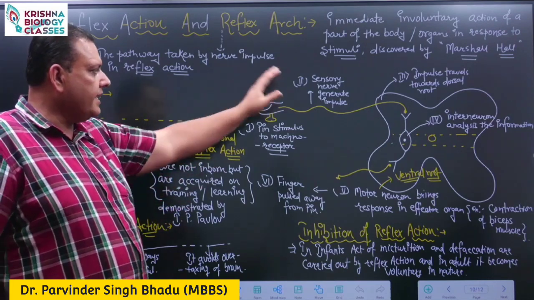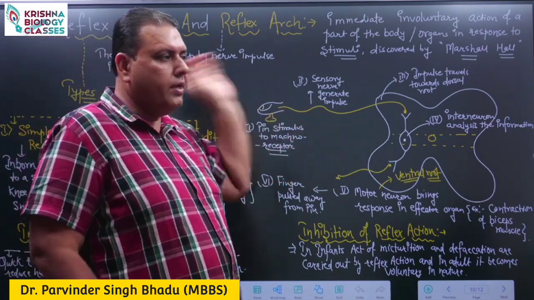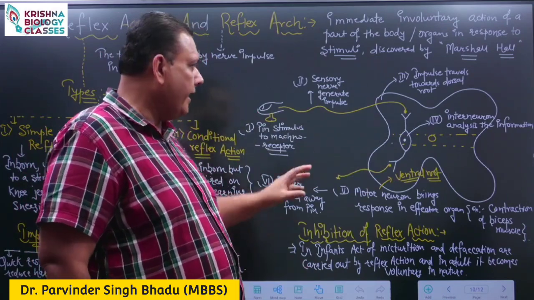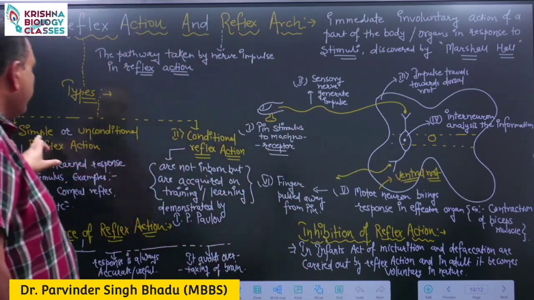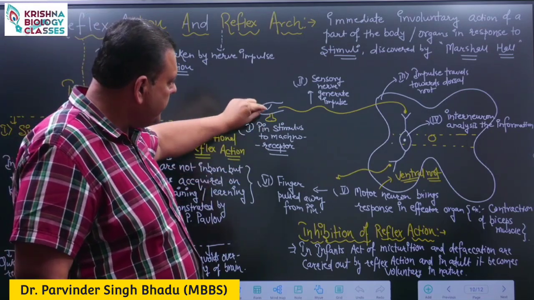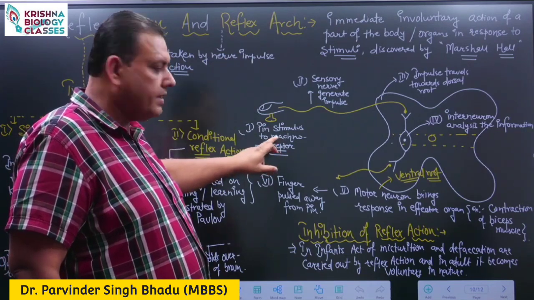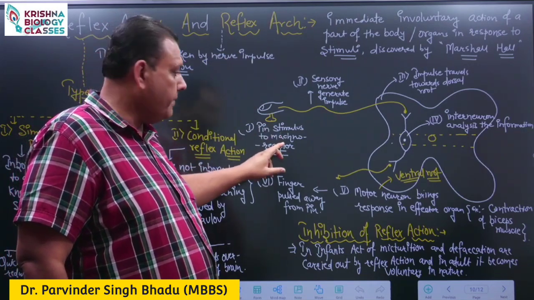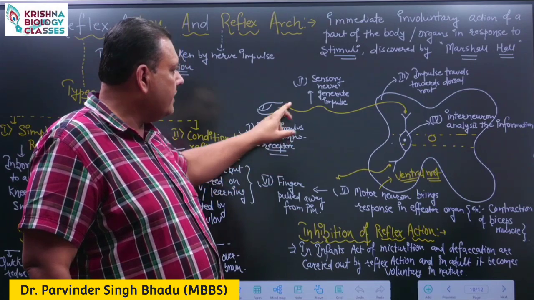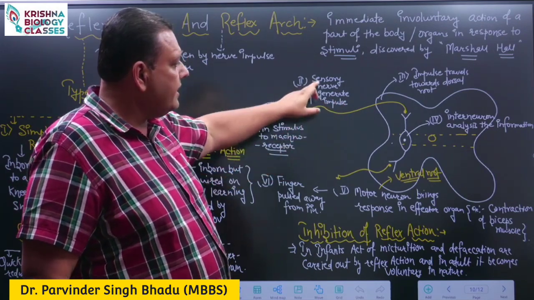Now the best example: whenever a pin pricks our finger, we immediately remove our hand. That is a common example of simple or unconditional reflex action. As soon as the pin pricks the finger, the mechanoreceptors, which are sensitive to touch and pressure, get excited and generate a nerve impulse.